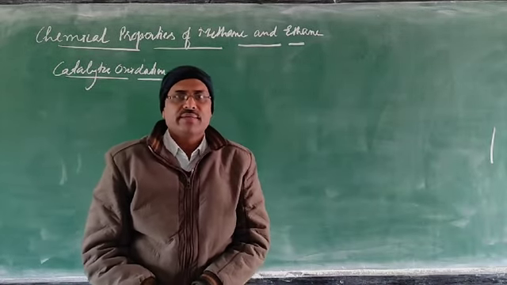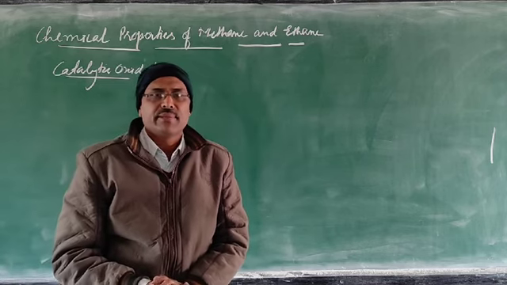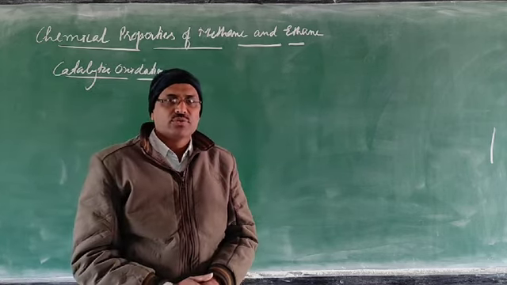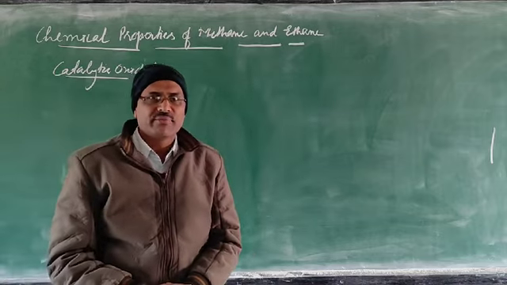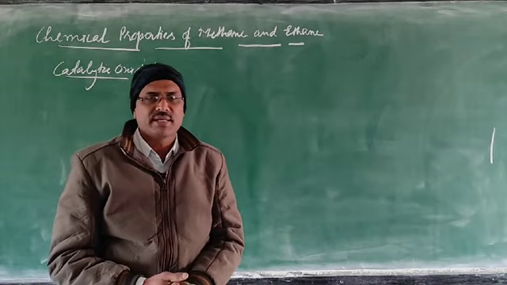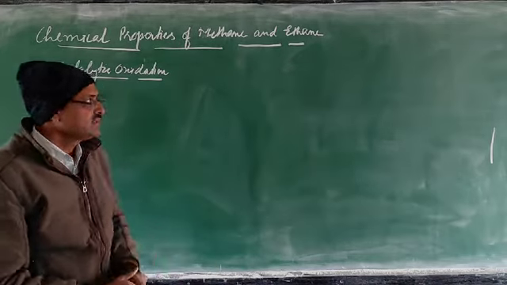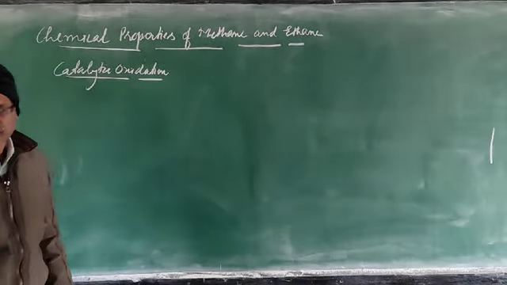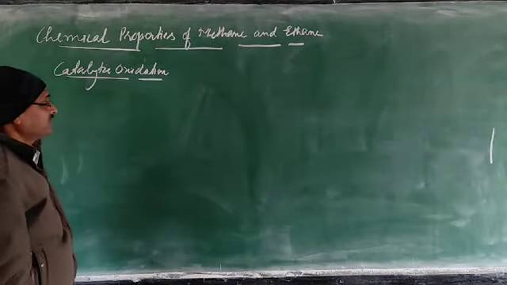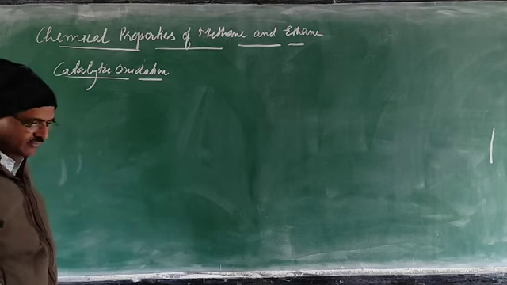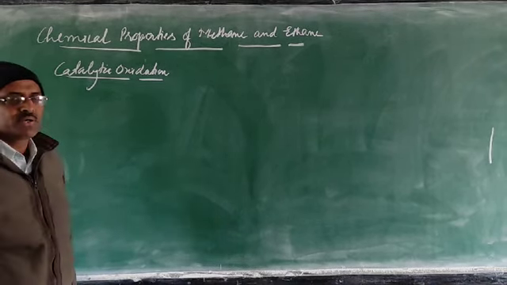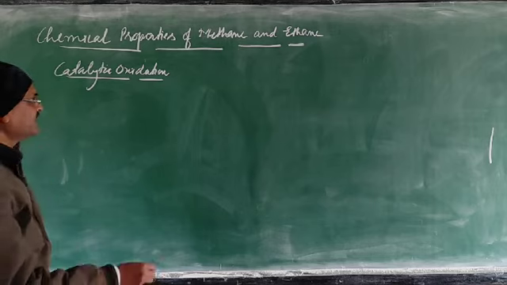Now we are going to start the chemical properties of methane and ethane. The oxidation property we already started in the previous video. In oxidation, we have studied combustion, and now the next one is catalytic oxidation. So now we are going to study catalytic oxidation of methane and ethane. Usually we use two catalysts: first copper tube, and then molybdenum oxide.